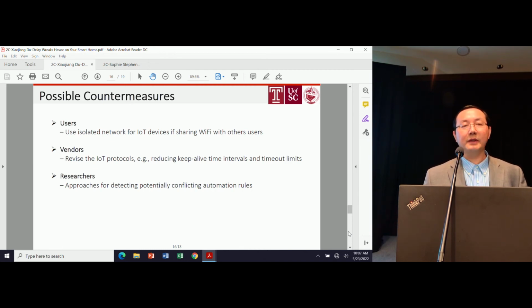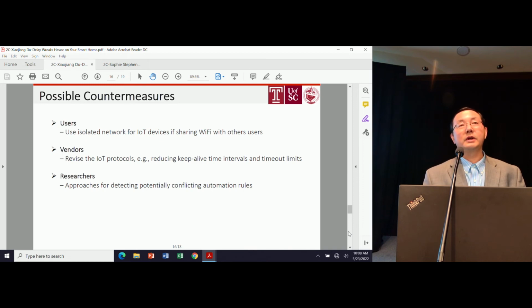All the devices we tested have this vulnerability, but we did not test all the IoT devices because there are tens of thousands. So we proposed some simple preliminary possible countermeasures. From the user side, if possible, the user could isolate their IoT devices using a different Wi-Fi network from other users that share the same Wi-Fi network. From the vendor side, they could revise the IoT protocol to reduce the keep-alive time and the timeout limit, so as to reduce the attack window.